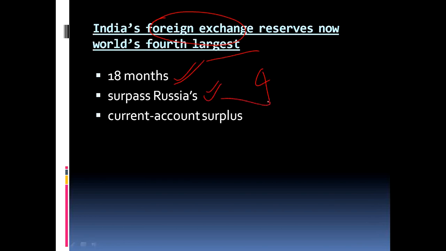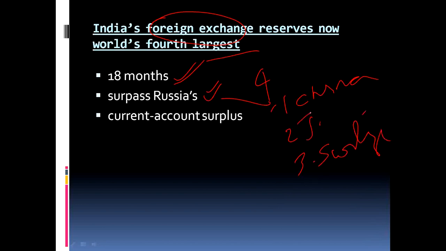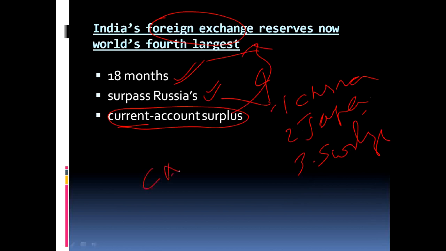And what are the other three? The first is obviously China. The third is Switzerland. Okay, the second is Japan. The surprising thing that is seen is our current account is in surplus these days, and because of which we were ranked fourth. Okay, you have to know the difference between current account and capital account.